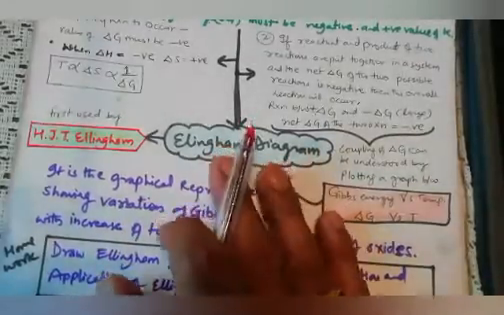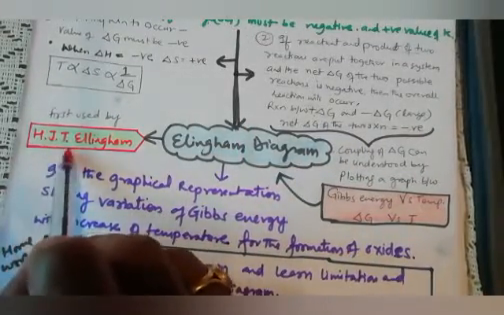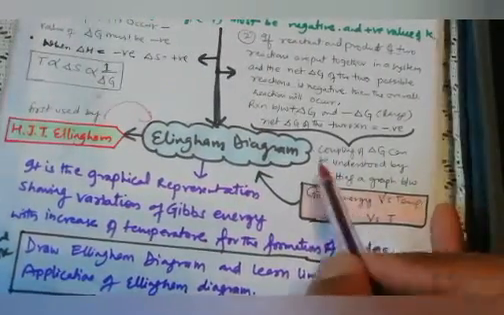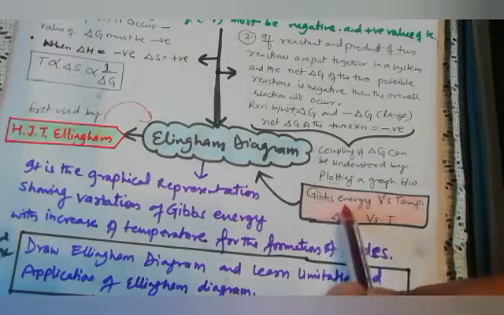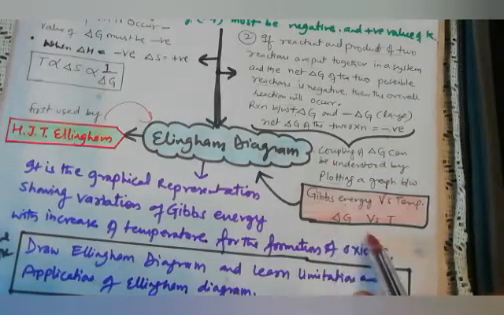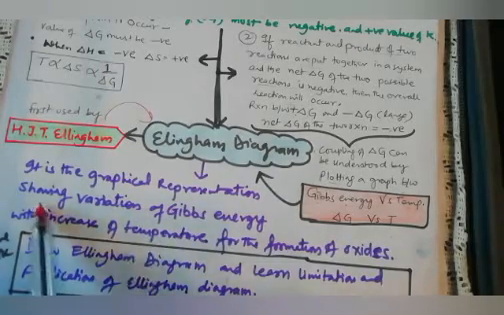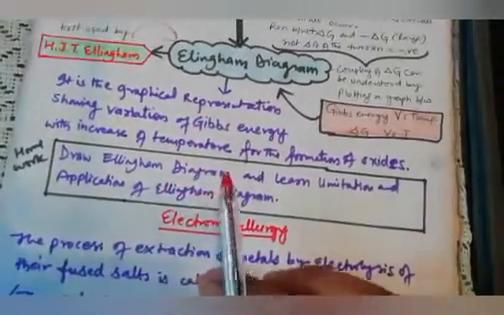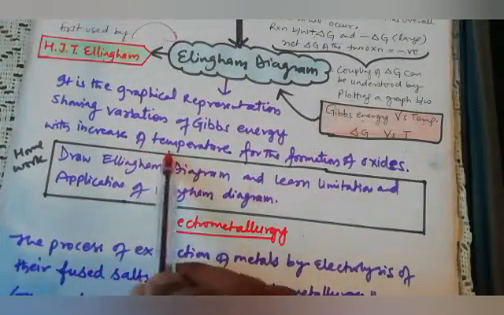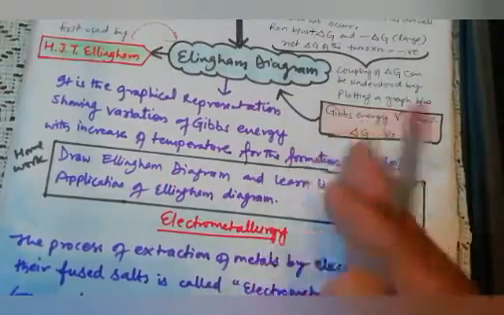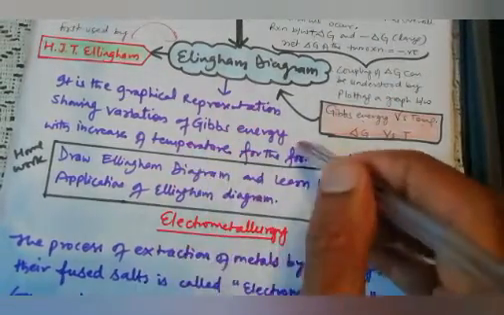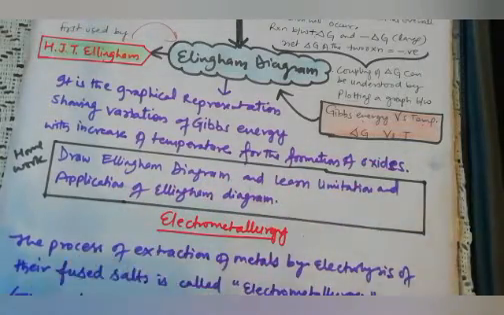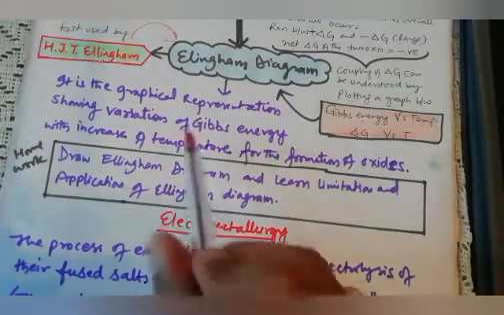Now, what is the Ellingham diagram? It was first used by H.J.T. Ellingham. That's why the name is Ellingham. It gives a graph plotting Gibbs energy versus temperature, where we need to study delta G versus T. It is a graphical representation showing the variation of Gibbs energy with increase of temperature for the formation of oxide. As temperature increases, the state changes, and it tells us the temperature at which a particular metal oxide fuses and the oxide is removed. Okay, so for that purpose this diagram is there.